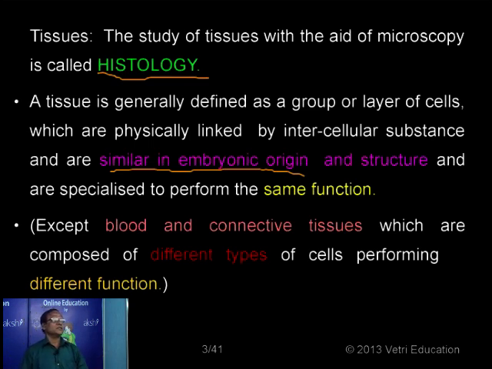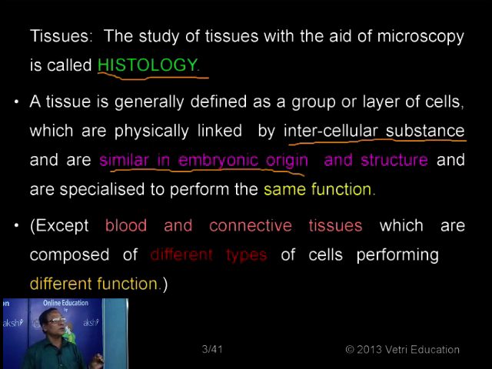There are also certain exceptions, you know that. If you take any tissue, it's a collection of many cells. The cells are physically linked together by means of some substance between the cells, what we call intercellular substance. The intercellular substance is nothing but a thin layer of something between the cells, responsible for cementing the cells together. So a tissue is nothing but a collection of cells or a layer of cells, and the cells are linked together by means of some intercellular substance.